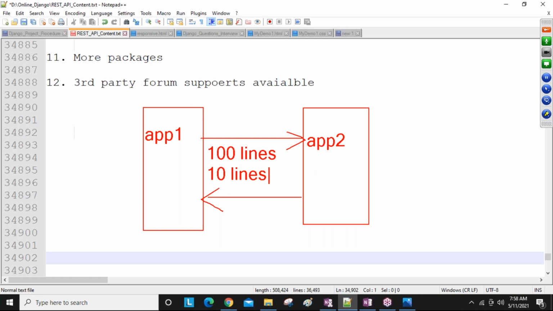Remember one point: you know Django logic very well and can write Django code easily, so you start by writing 100 lines of code using Django. Then you show your code to your management, your leader or manager, and your manager does not accept this code. They scold you, asking why you wrote all these 100 lines. Why, if you write all these 100 lines in Django format, what is the problem?